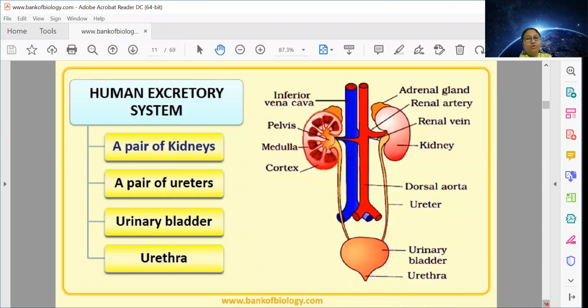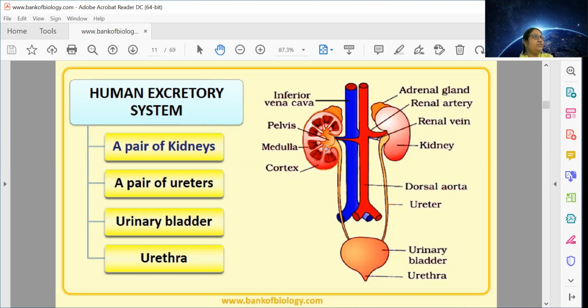Once upon a time someone told me that 3 pores are there, so don't get confused. So this is the diagrammatic representation of the human excretory system. Externally, these are the parts: kidney, ureter, urinary bladder, urethra, and urinal pore.